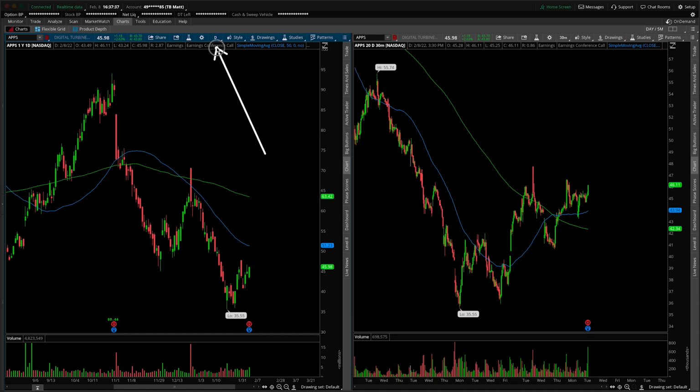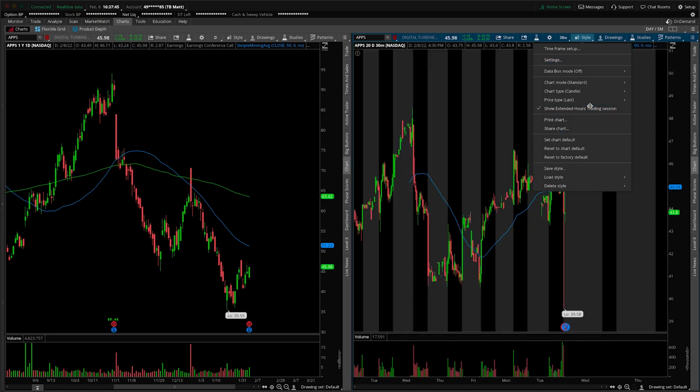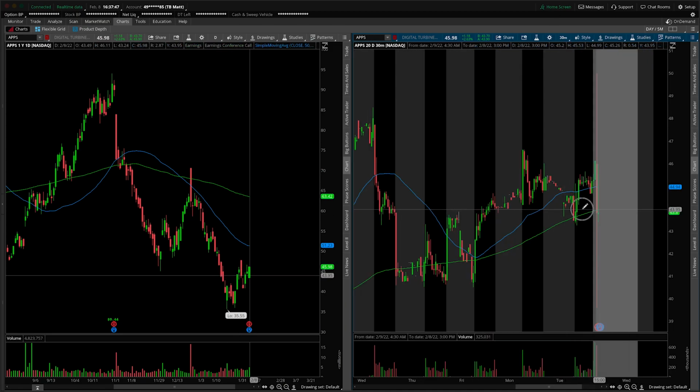On the left-hand side, we have the daily time frame, and on the right-hand side, the 30-minute intraday time frame. First things first, I need to let you know they gave us an earnings announcement after the bell today, so let's flip on the extended hours session here and see what's going on with the numbers.